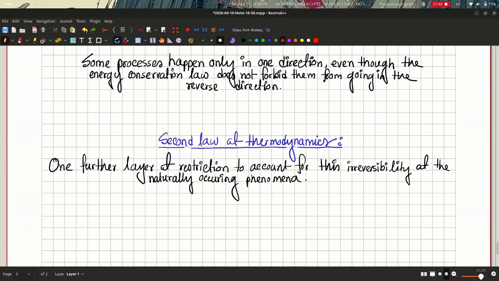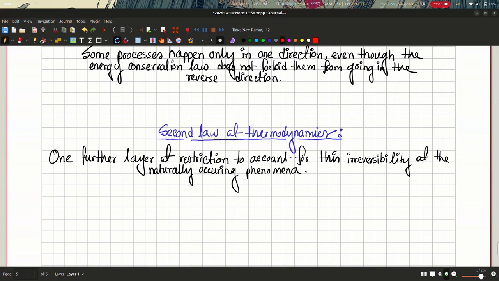So we need to explain this. We need one further layer of restriction to account for this irreversibility of naturally occurring phenomena. This is where the second law of thermodynamics comes from. We must have a rule that actually forbids some processes from going in the reverse direction. So let's see the second law of thermodynamics in another video.